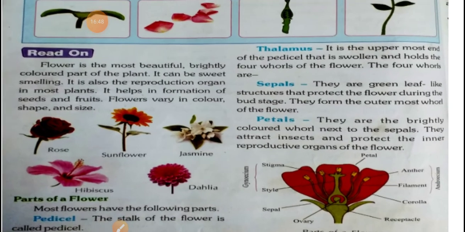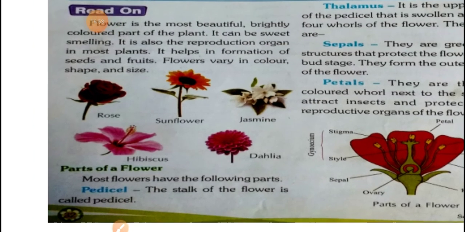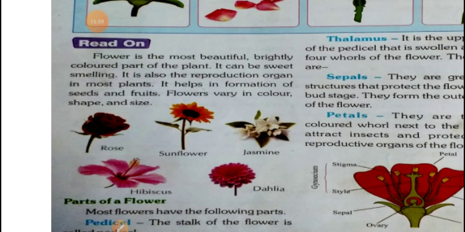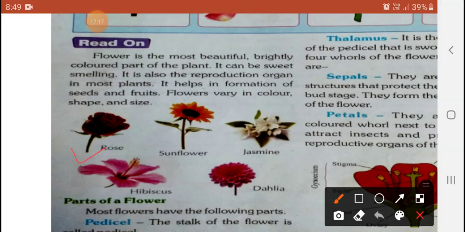Read on. Flower is the most beautiful, brightly colored part of a plant. It can have a sweet smell. It is also the reproductive organ in most plants. It helps in the formation of seed and fruit. Flowers come in many colors, shapes and sizes. You will see a lot of flowers given here: rose, sunflower, jasmine, hibiscus, dahlia.